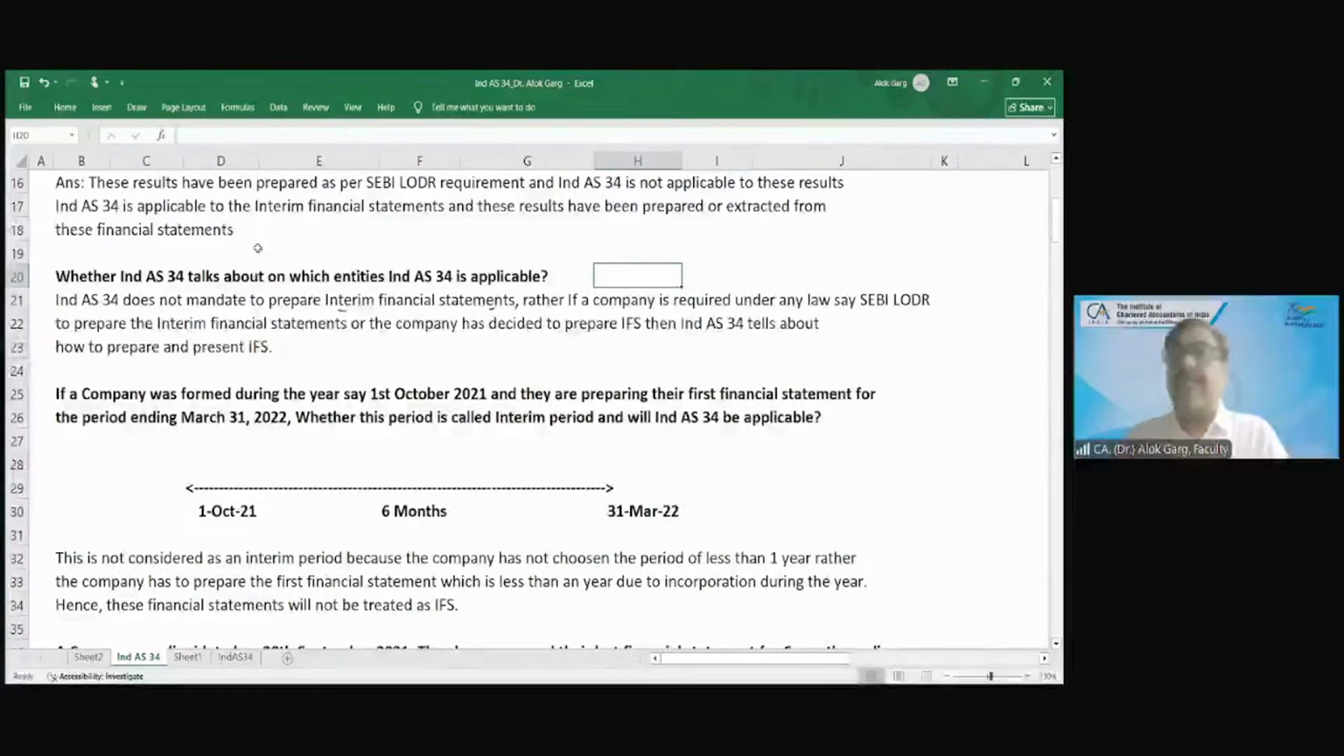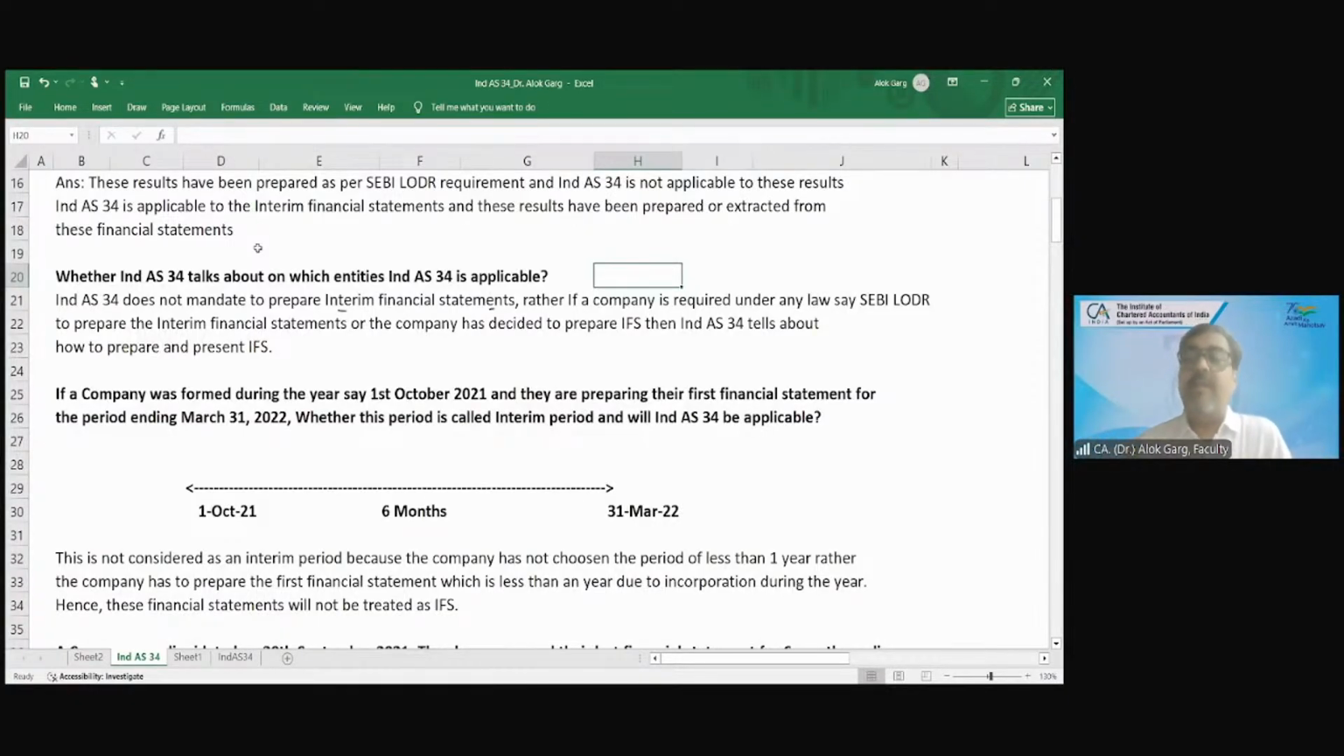Okay, how will these financial results be made? These financial results will be prepared from the interim financial statements. So if a law requires, a regulation requires, or if the company decided to prepare, in those cases these interim financial statements will be prepared as per Ind AS 34. But Ind AS 34 itself does not tell you on which entities it will become applicable. It says that if you have decided or you are required to prepare, then I will be applicable.